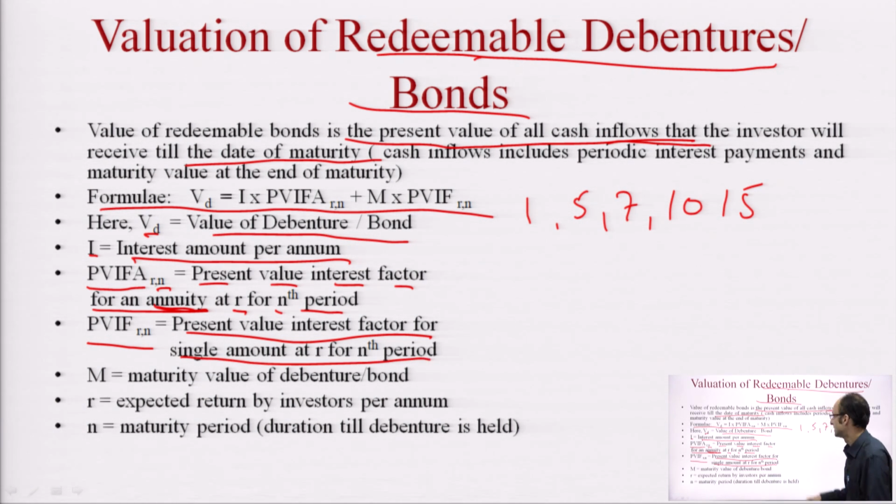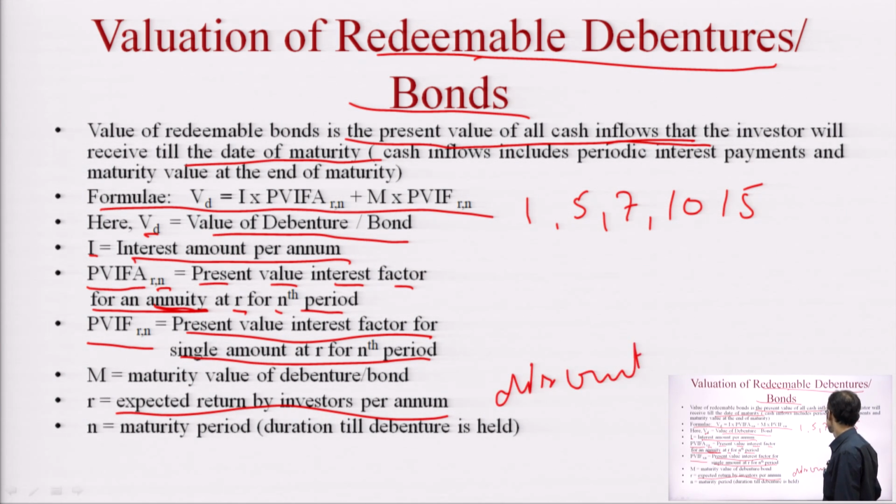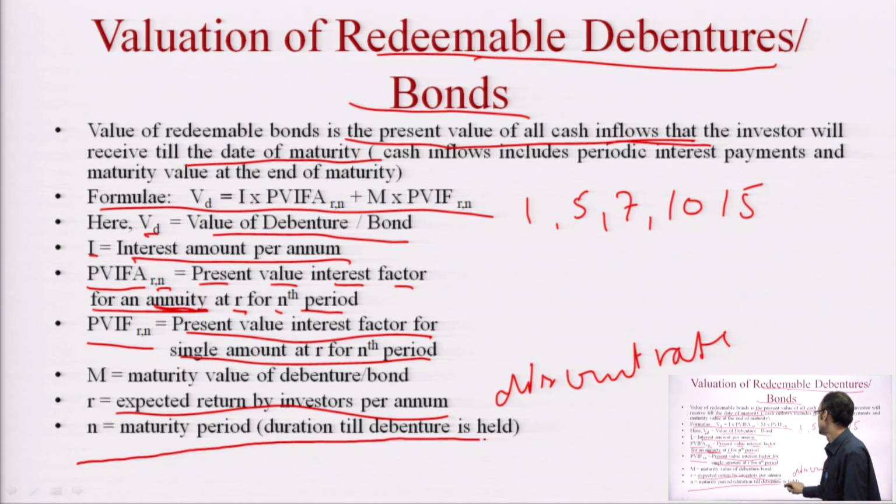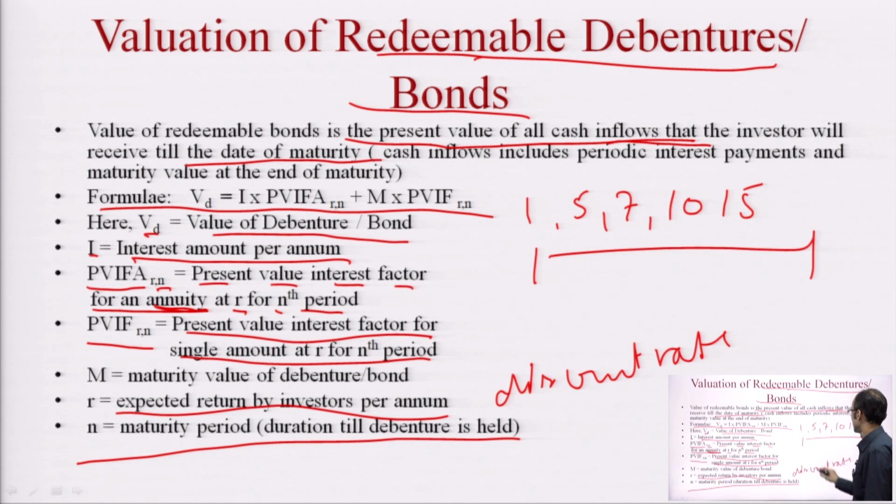R here means the rate of expected return by the investor, or discount rate, and N here means maturity period, the duration till the debenture is held. Now this maturity period depends on when the bondholder is purchasing, when bought from the market. It can be the full length of the period, right from time 0 to the full 15 years.